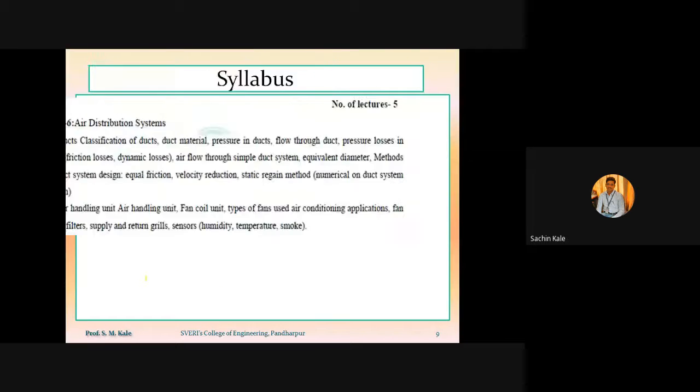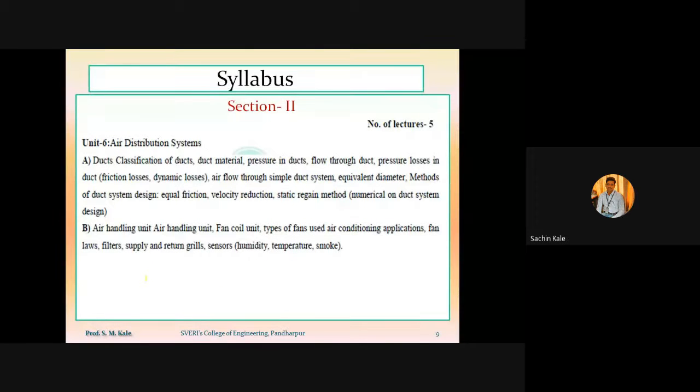Now, the last chapter from this syllabus is air distribution system. This air distribution system is completely related to the term duct. The number of hours allocated for this chapter is 5 hours. This air distribution system is also divided into two parts. The first one is related to the duct, and the second one is related to the air handling unit or air handling equipment.